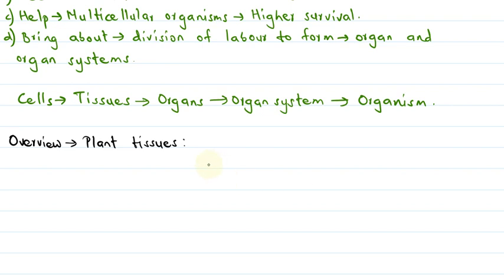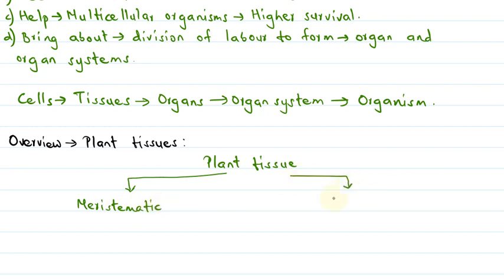We can make it in chart form, and if we write plant tissue in the center, we can classify plant tissues into two major types, that is meristematic tissues and the permanent tissues.